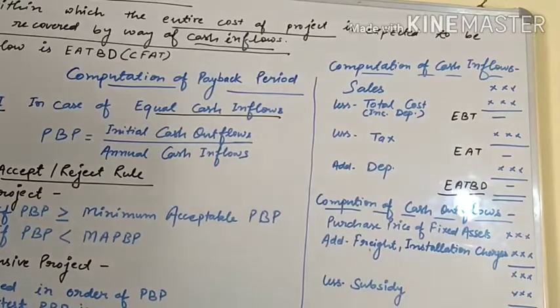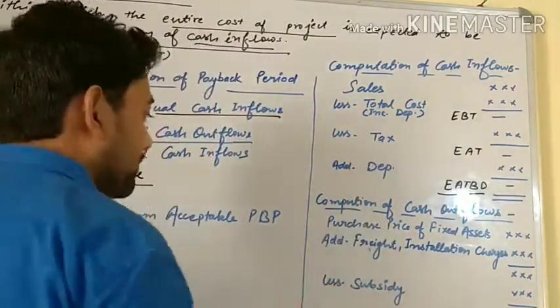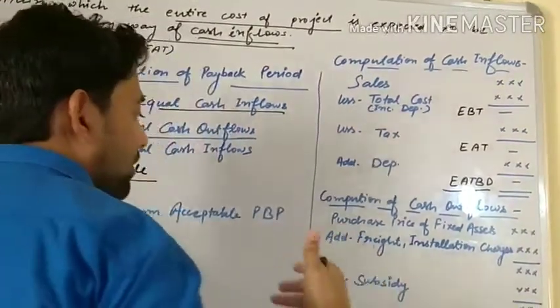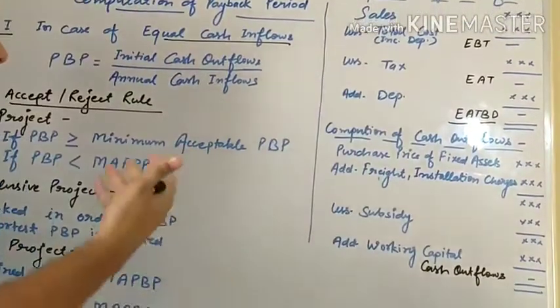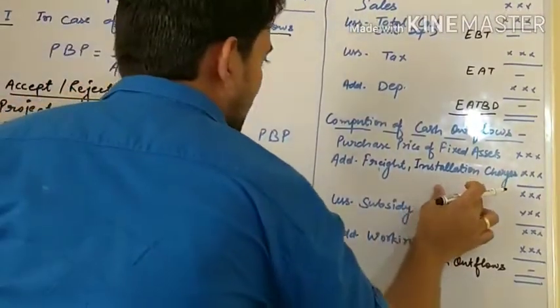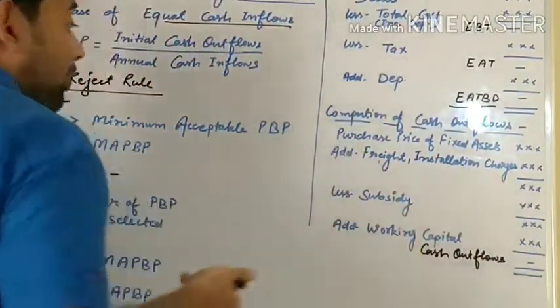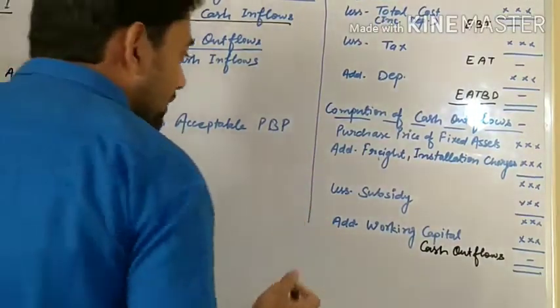Let's see how we will calculate cash outflow. Cash outflow means the cost of project: the purchase price of fixed assets, and whatever you pay on purchasing fixed assets like freight, carriage, and installation charges to install the particular fixed asset. If you are getting a subsidy from the government to set up that particular project, you will deduct that amount.